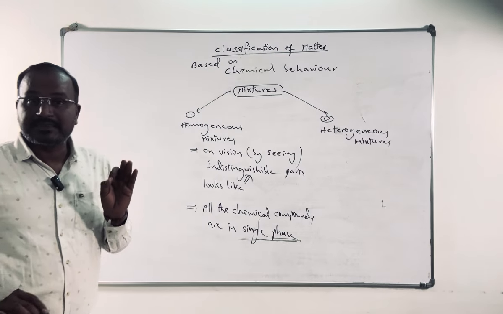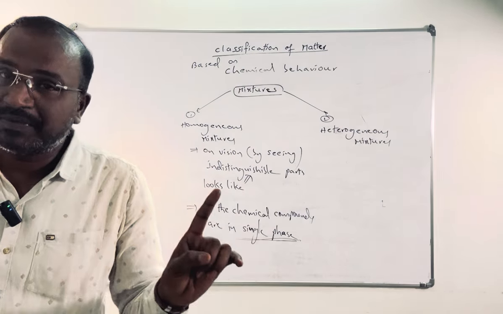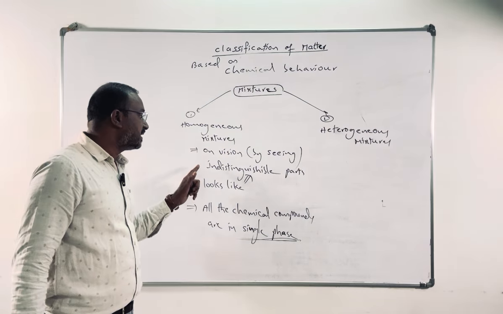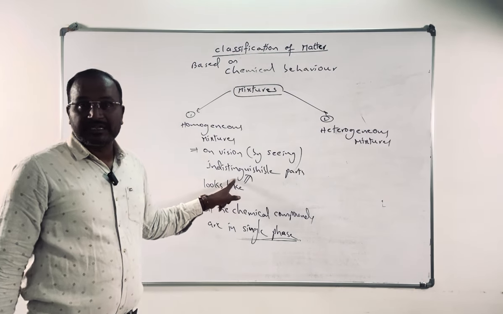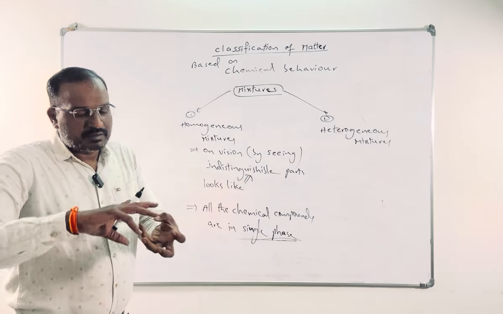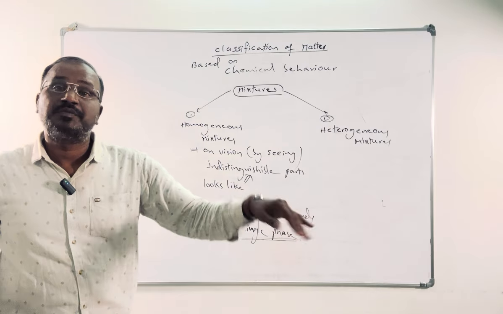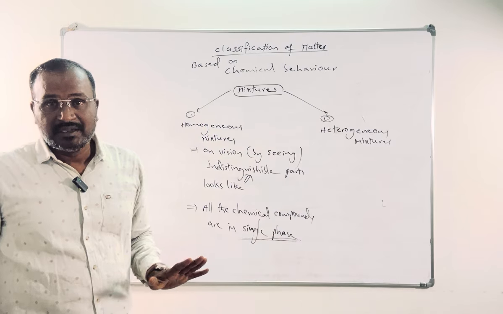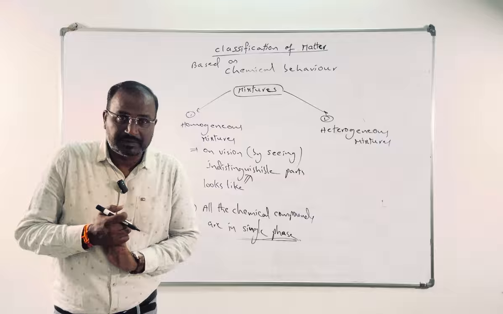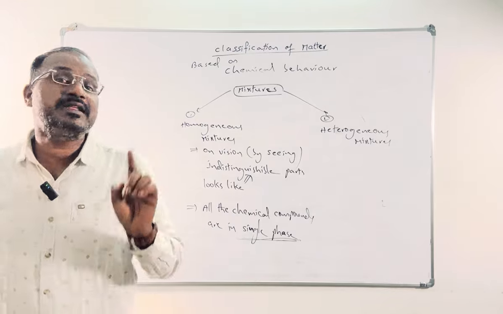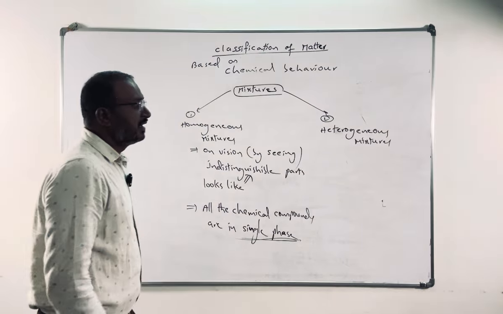If they are present in a single phase and look indistinguishable, like a single compound though there are more than one compounds, that is called a homogeneous mixture.